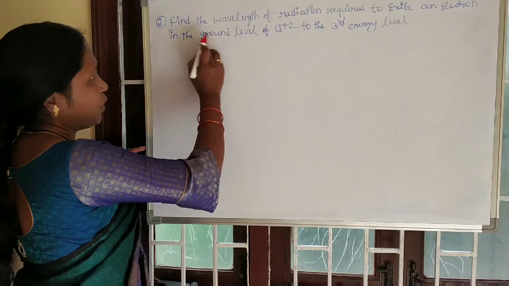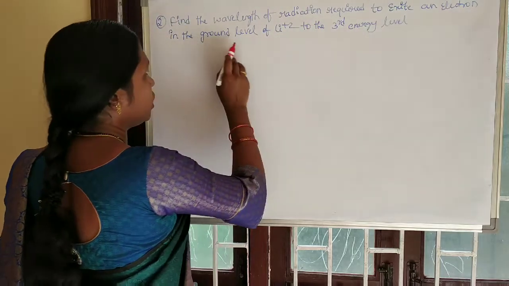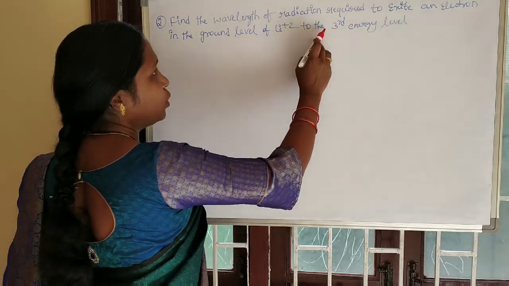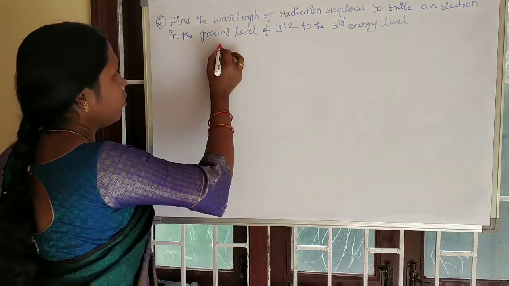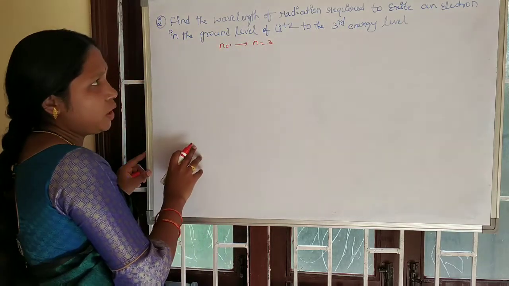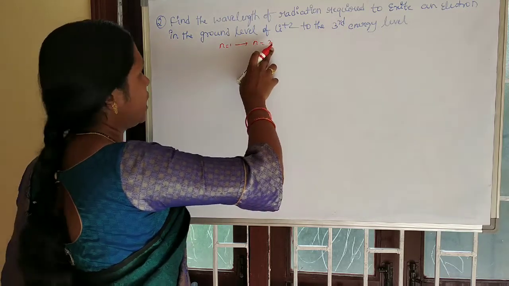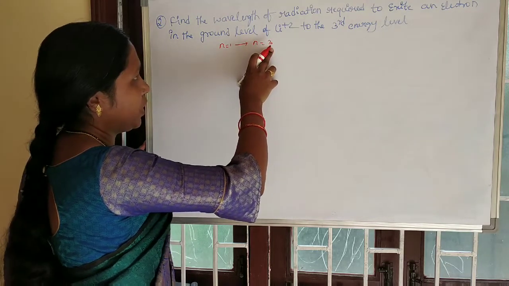See here, find the wavelength of radiation required to excite an electron in the ground level of Li plus 2 to the third energy level. Ground level means n is equal to 1, to n is equal to 3. The electron is to be excited from the first energy level to the third energy level. Here they asked for the wavelength of radiation required.